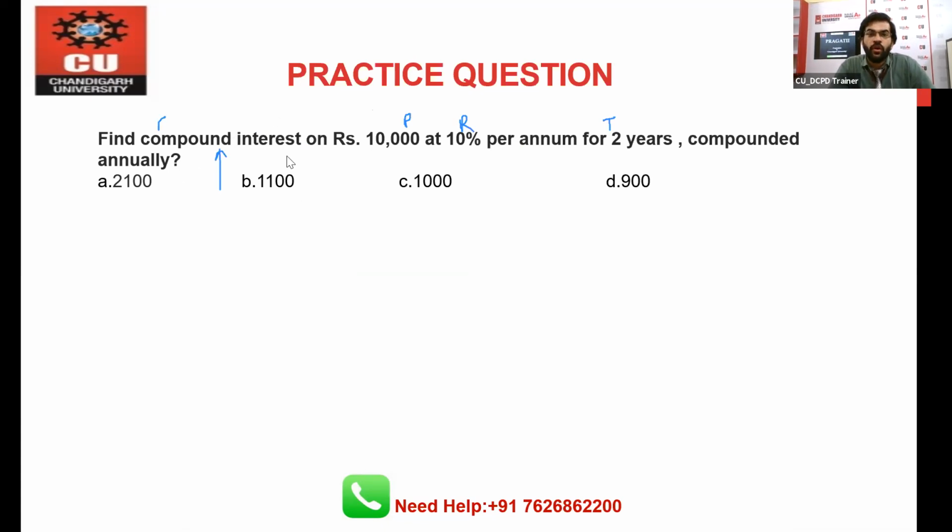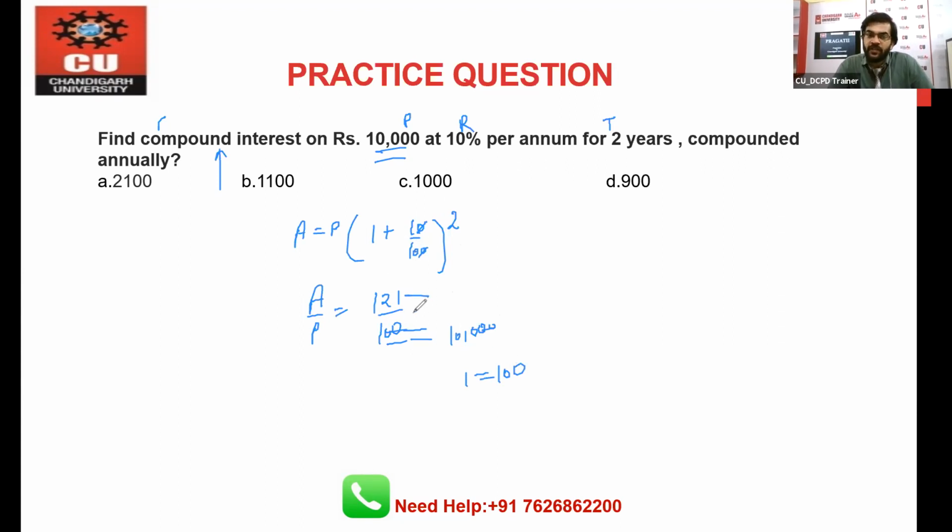So the answer of this question is what? Exactly, we can apply the same logic. Amount is equal to principal times 1 plus r by 100 to the power n. 0 cancel. Amount by principal will become 11 by 10 to the whole square, 121 by 100, right? So we can say that here the principal right now is 10,000. So we'll compare this with 10,000, and you will say that 100 is equal to 10,000. So 0 cancel. 1 is equal to 100, right?